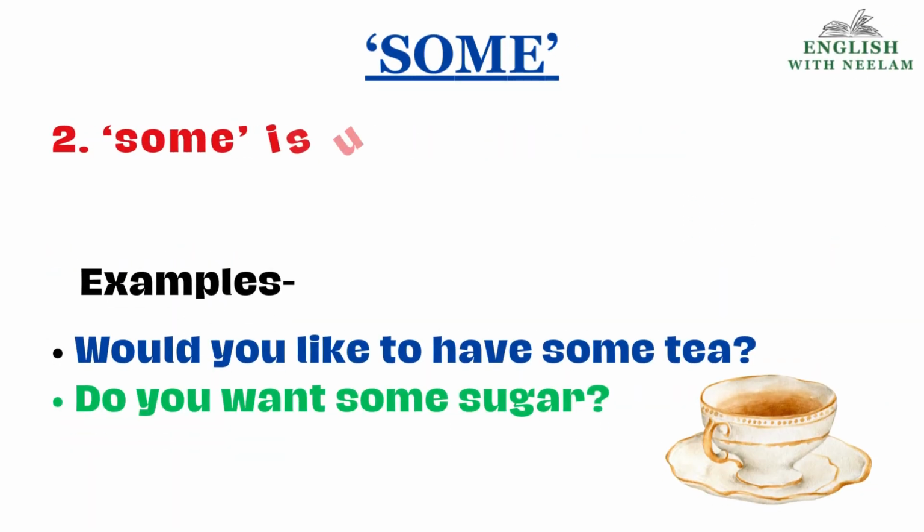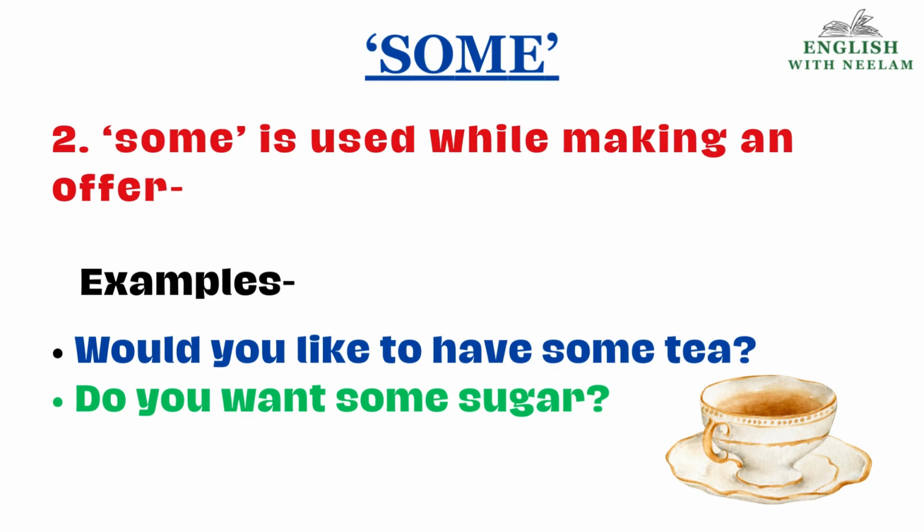Next use of some is in interrogative sentences while making an offer. Let us now see the examples. First is, would you like to have some tea? Children, see, would you like to have some tea? Here, this is an interrogative sentence. The person is offering the other person something, that is the tea here. The person is asking whether the person would like to have some tea or not. It means you are offering tea to the other person.